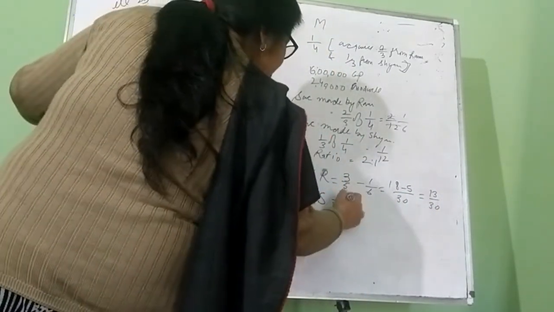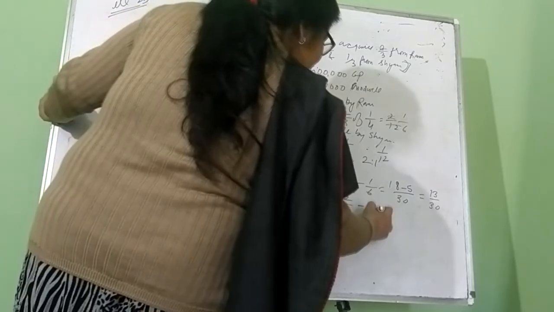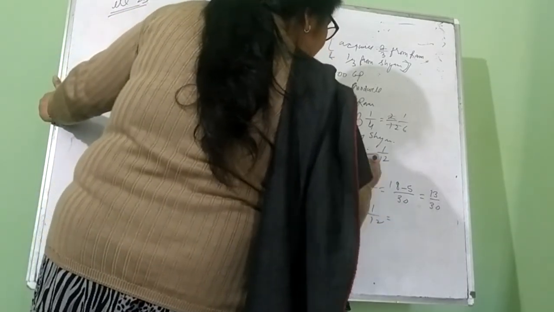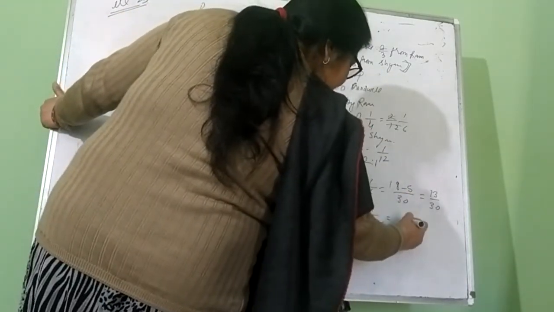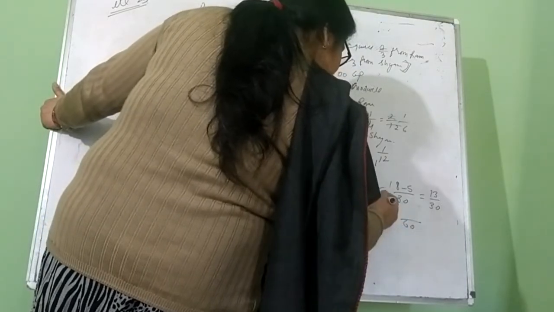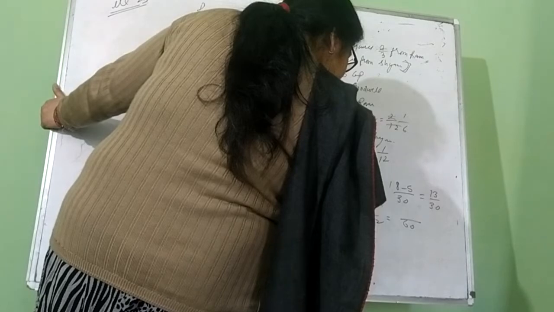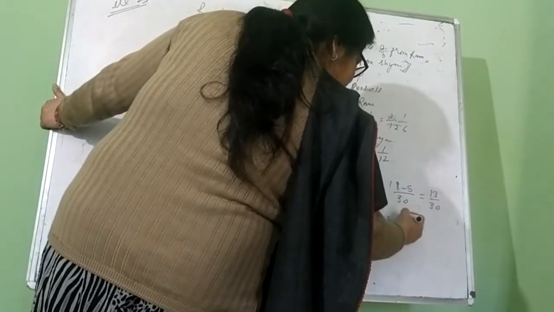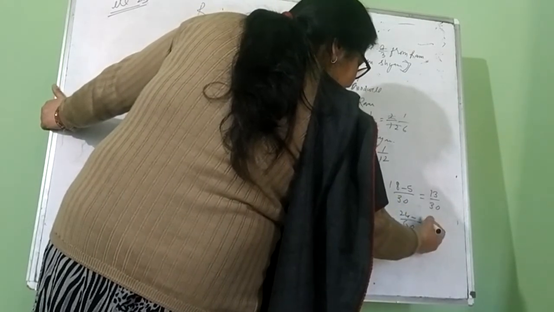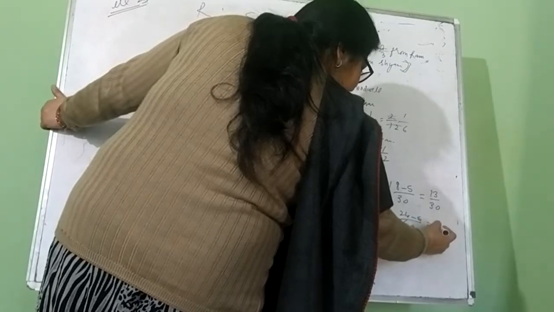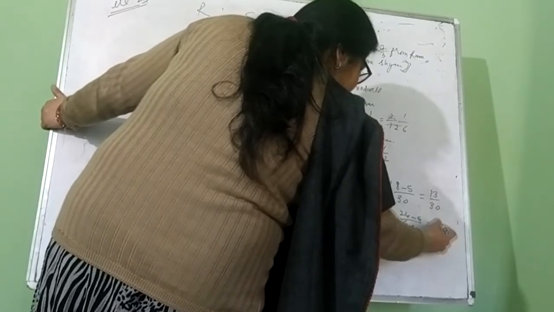Shyam, old is 2/5 minus sacrifice made by Shyam 1/12. LCM is 60. 24 minus 5, that is 19/60.